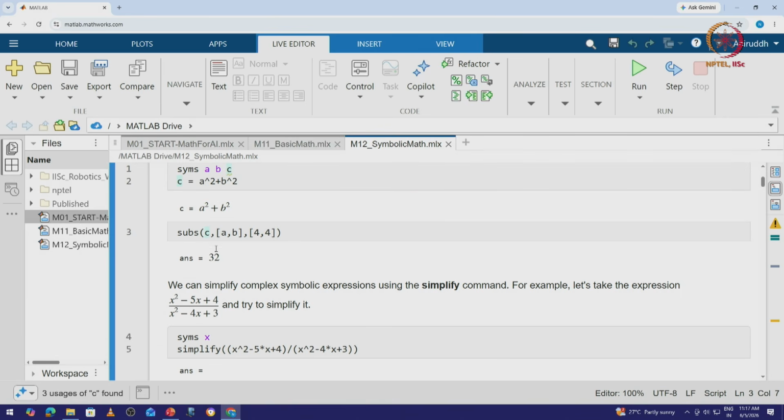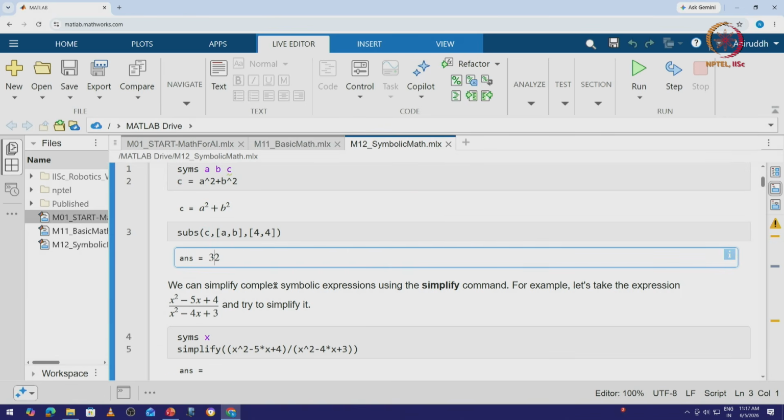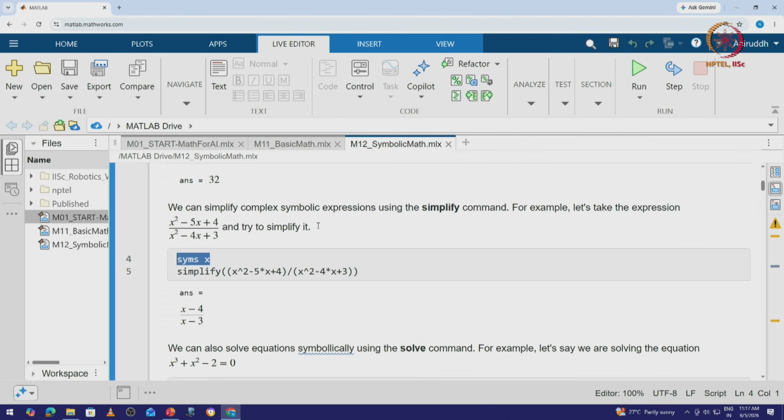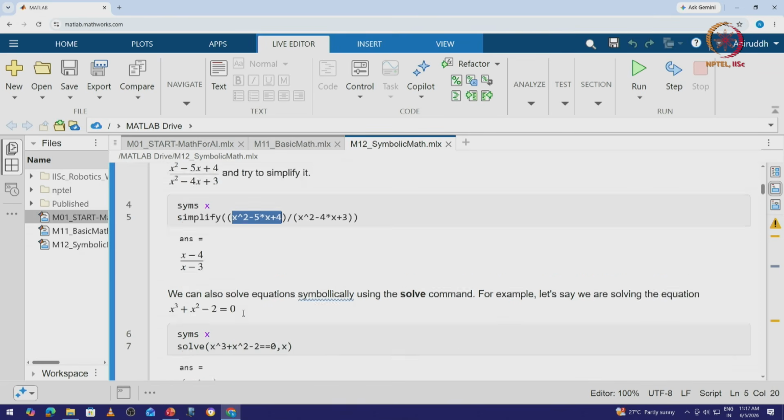So the value of c in that case would be 32. Okay. Let's also use a command of simplify. So let's define syms, which is the symbolic variable x. Let's use the simplify equation, which is, okay, the argument is x square minus 5x plus 4 divided by x square minus 4x plus 3. Essentially these are two quadratic equations. What simplify would do is essentially cancel out whatever are the common factors and it would give us an answer. In this case it is x minus 4 divided by x minus 3.